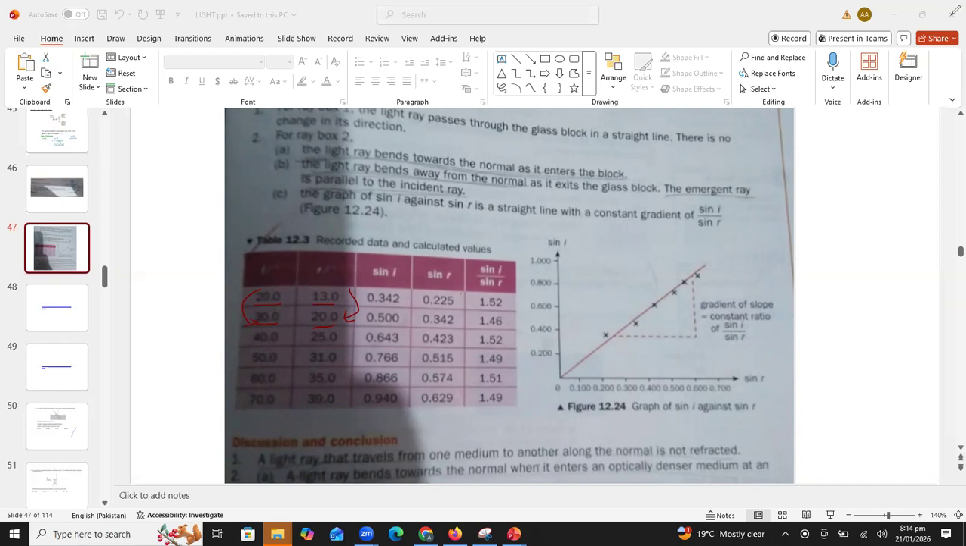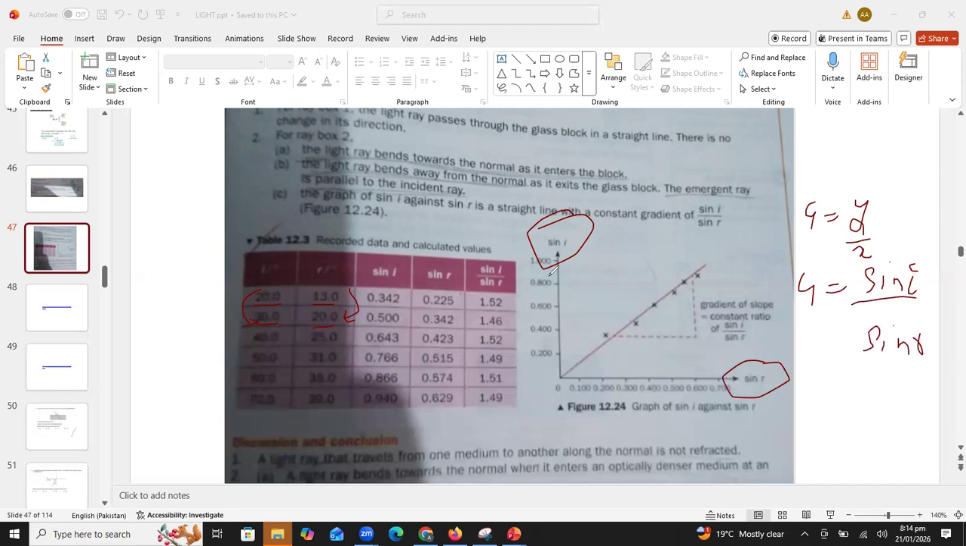Okay. And the gradient of this line is used to determine the refractive index. Gradient is equal to y upon x. So on the y-axis, we are taking sine I, on the x-axis, we are taking sine R. All right, so its gradient will give us the refractive index value. All right, students, is it clear to you?